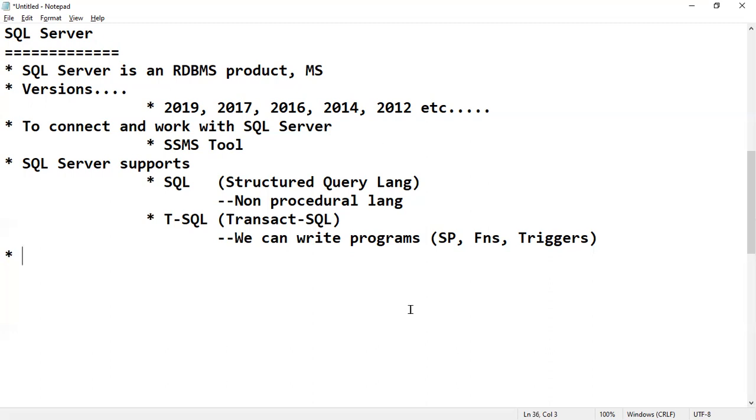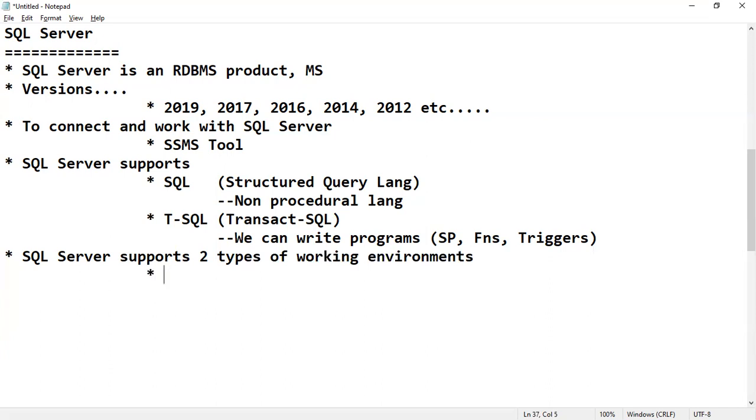I will take 5 more minutes and then we'll conclude the session. Another important point: SQL Server supports two types of working environments.